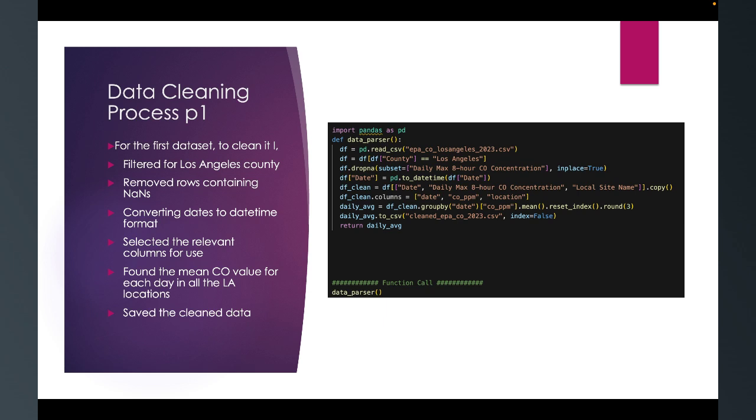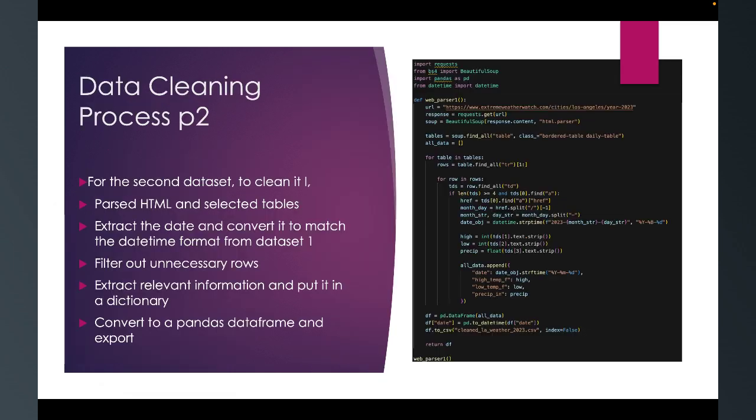the carbon oxide, the CO, and then I found the mean CO value for each day in the LA location because there are many different Los Angeles locations that all had different CO values, and so I had to look through all of them, find the mean, and then group it by date, and then I saved the clean data into a CSV file.